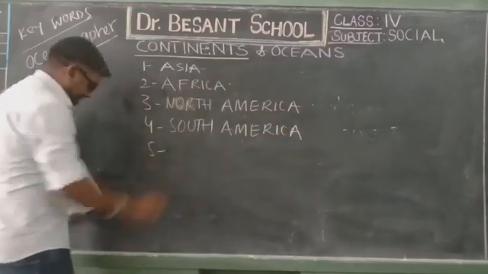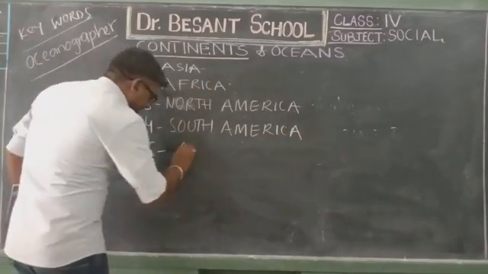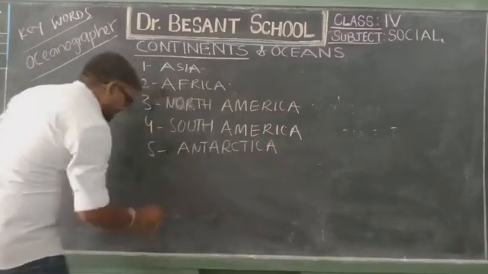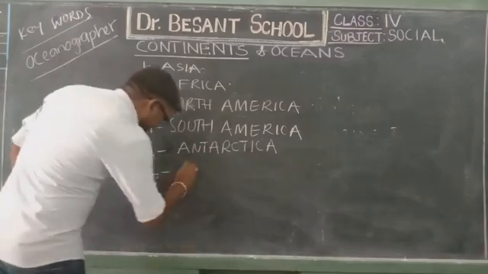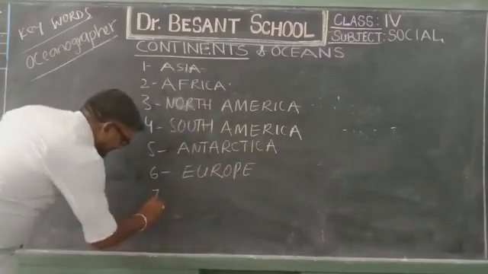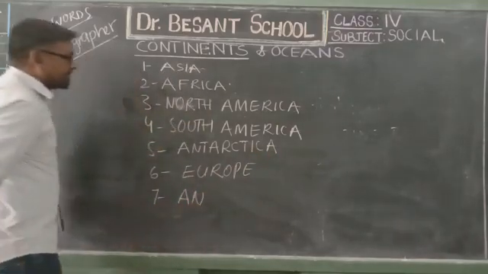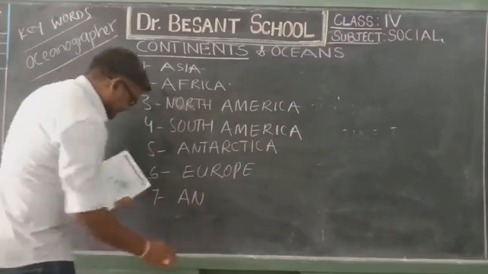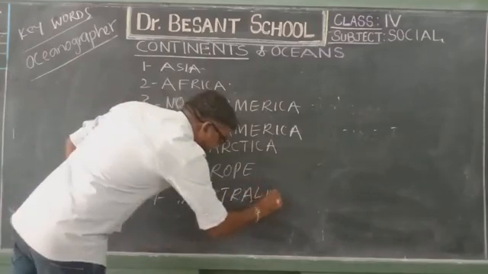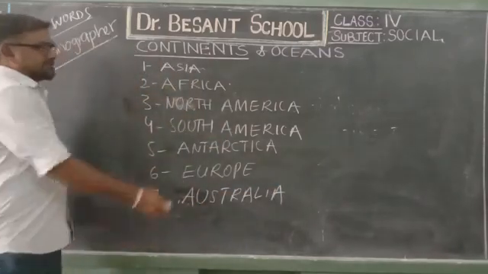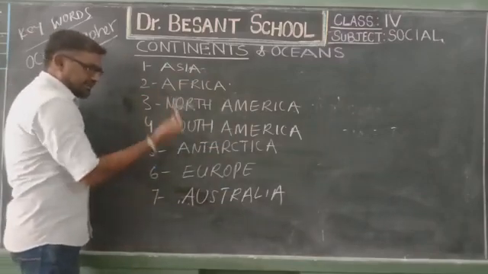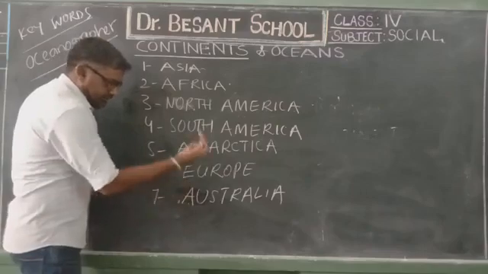Fifth one, Antarctica. Sixth one, Europe. Seventh one, Australia. See children, first one is Asia, second Africa, North America, South America, Antarctica, Europe, Australia.